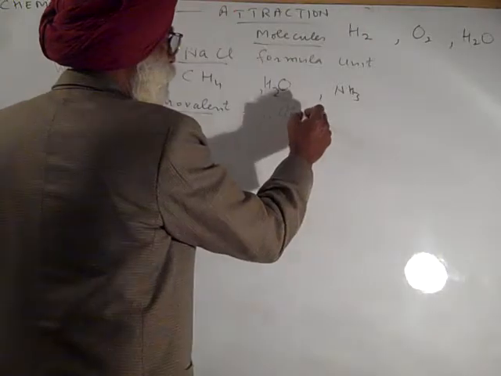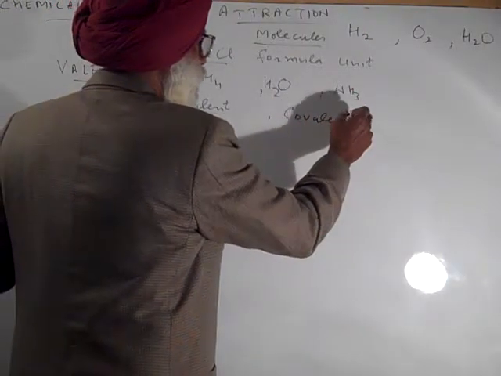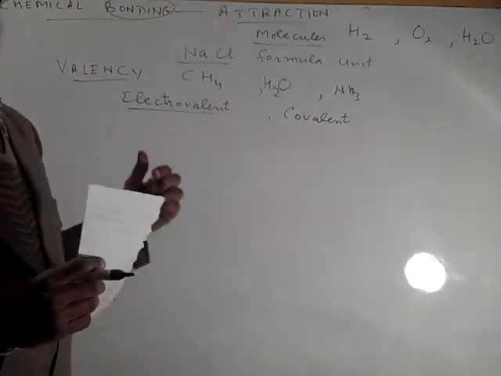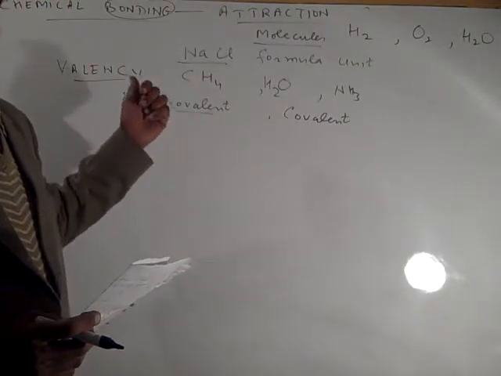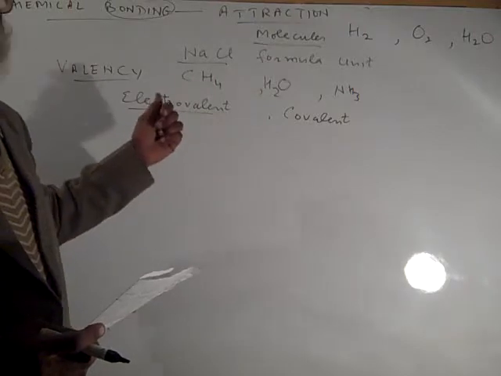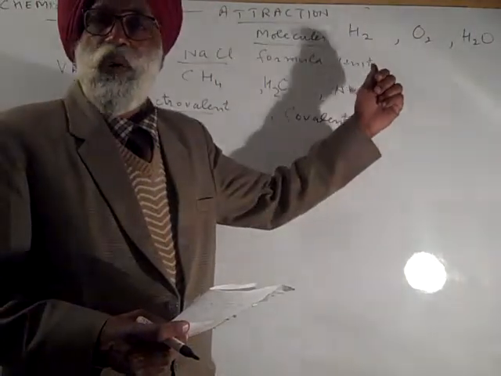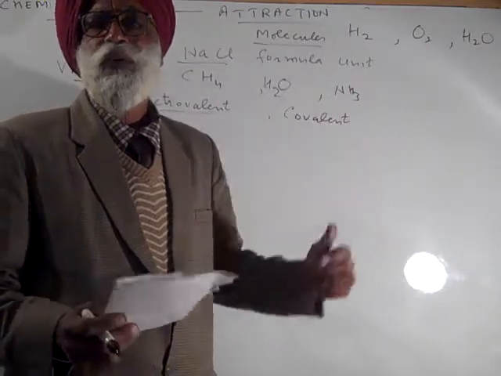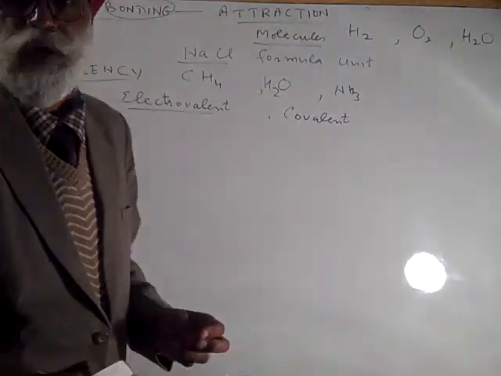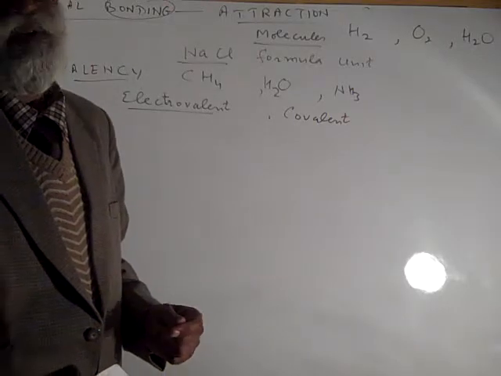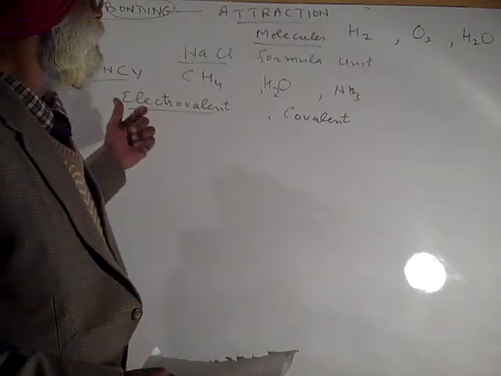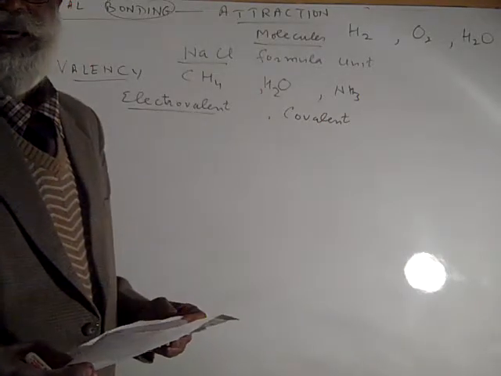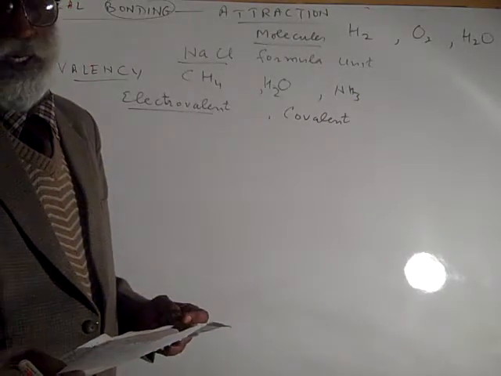In covalent compound, valency will be termed as covalency. So here we have introduced the types of bond: electrovalent or ionic, covalent, and coordinate, which is a special case of covalent bond. Besides this, we are having intermolecular attractions like hydrogen bonding, London forces, etc. All these are studied under the heading of chemical bonding.